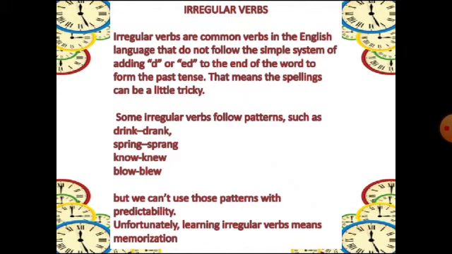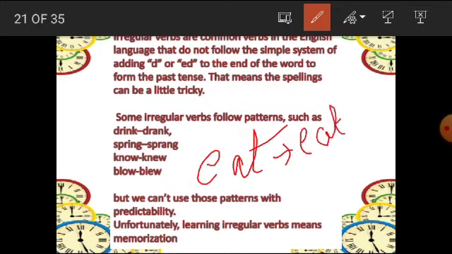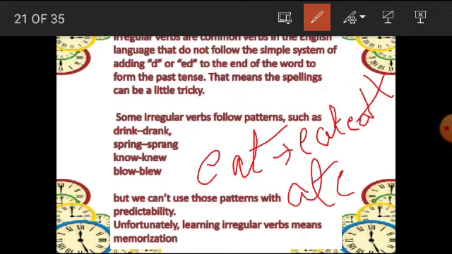For example, the basic example I'll give you, eat. E-A-T, eat. Eat is a present form of verb. We cannot write eated, E-A-T-E-D. If we simply write eated, it becomes wrong. There is no such word as eated. So what can we write? A-T-E, ate. After writing ate, it becomes which form?